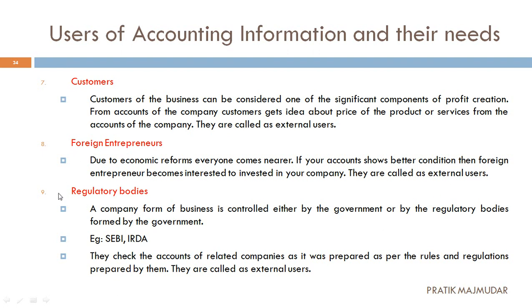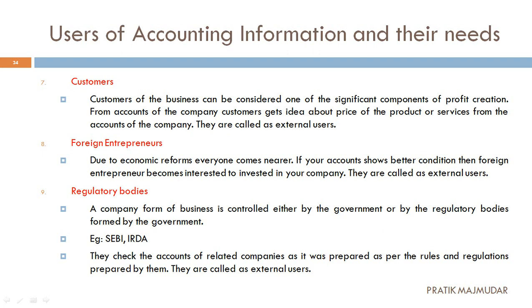Next one, that is regulatory bodies. Now what is considered a regulatory body and what do they do? A company form of business is controlled either by the government or by some regulatory body. For example, SEBI, the Securities and Exchange Board of India, which monitors the share markets, and IRDA, which monitors insurance companies.